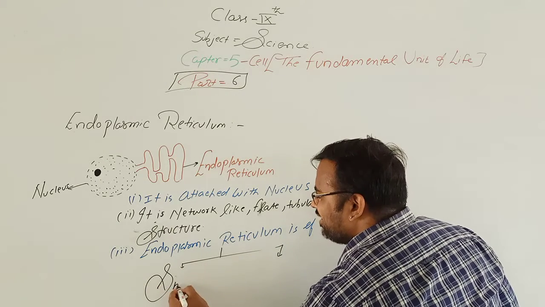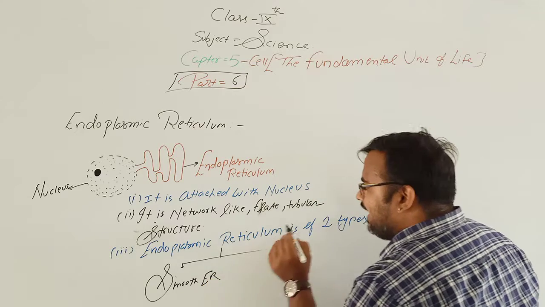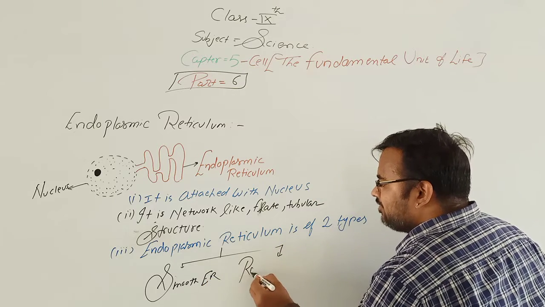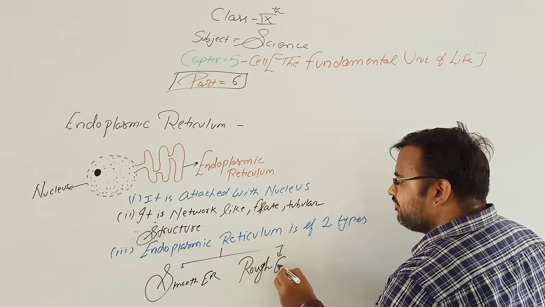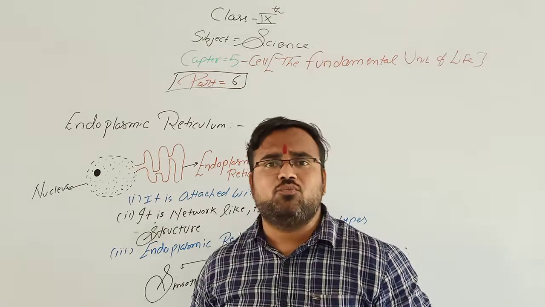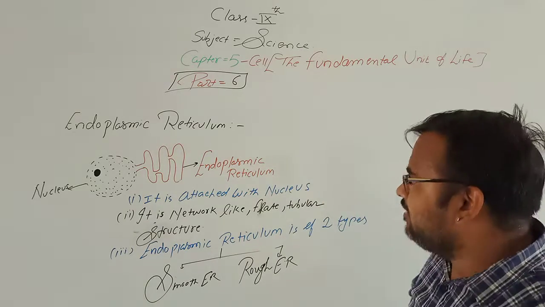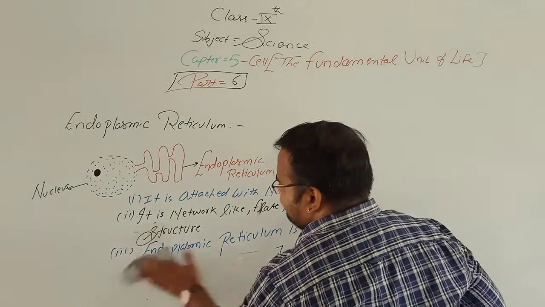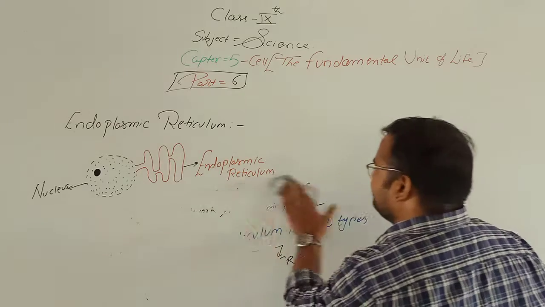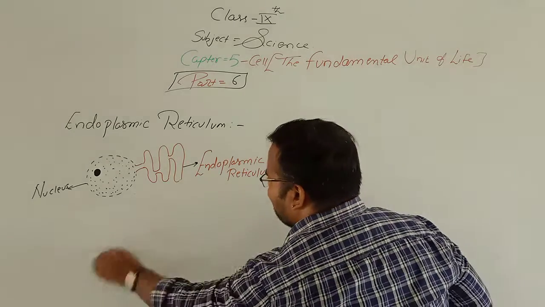First is smooth endoplasmic reticulum, and second is rough endoplasmic reticulum. Now we will see what is the meaning of smooth endoplasmic reticulum and what is the meaning of rough endoplasmic reticulum.